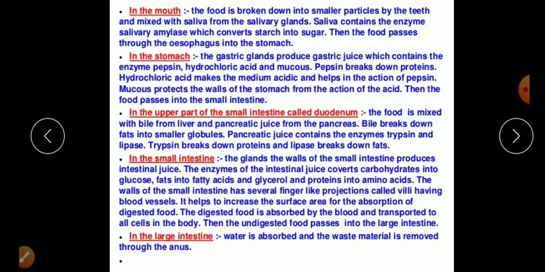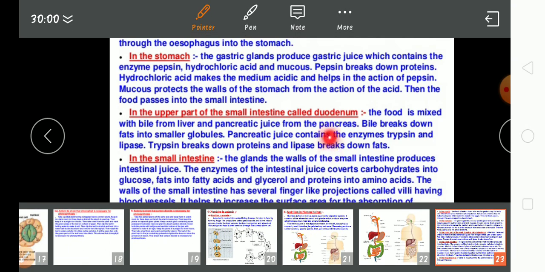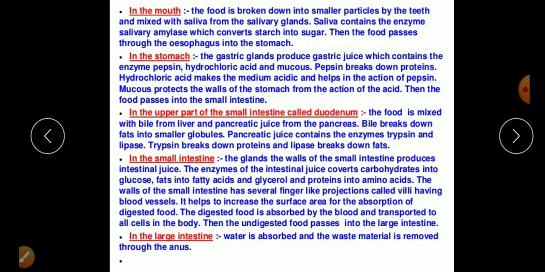Okay, now another part of the small intestine. The wall of the small intestine produces the intestinal juice. See over here, the small intestine also provides some enzymes, called intestinal enzymes or intestinal juices. The enzymes of intestinal juices convert the carbohydrate into glucose.